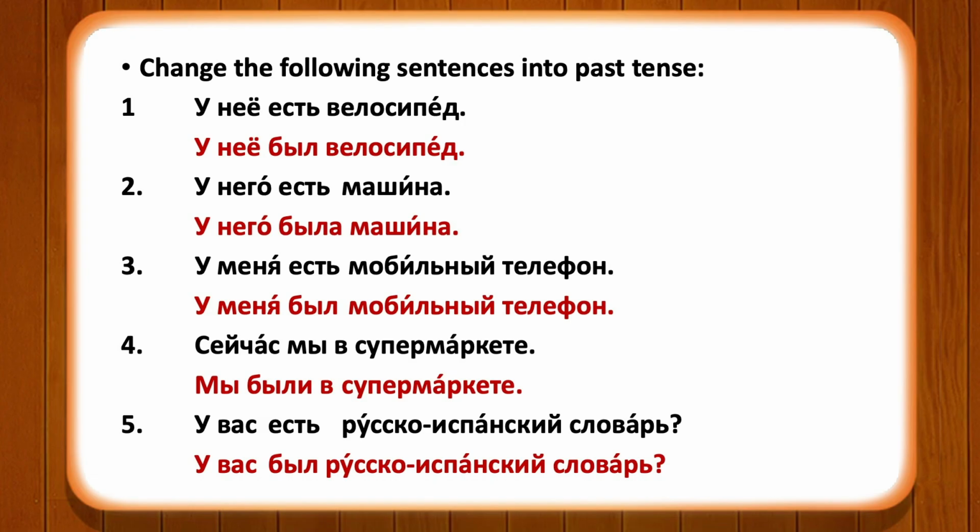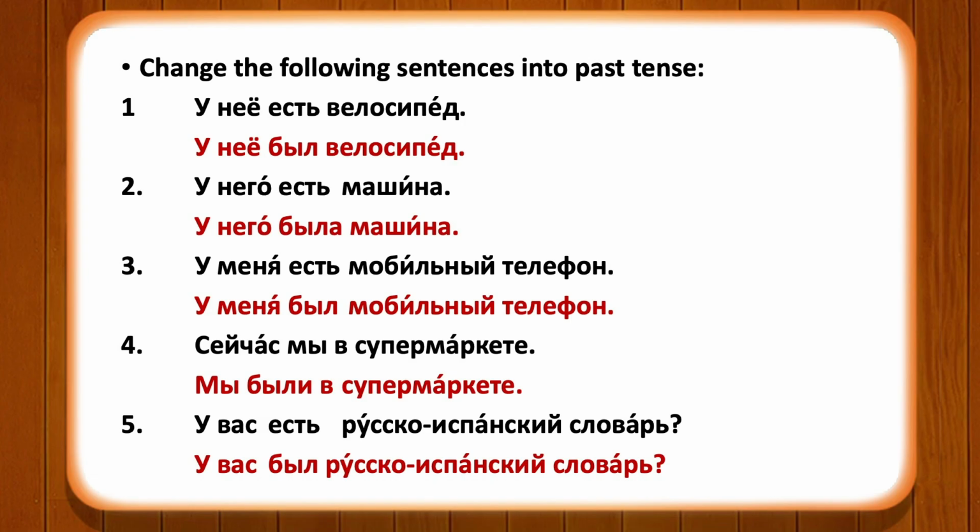The appropriate form will be according to the word словарь, which means a dictionary. This word belongs to masculine gender. So the form of the verb will also be masculine. So у вас есть русско-испанский словарь? Do you have a Russian Spanish dictionary? You convert it into past tense by using был. У вас был русско-испанский словарь? You had a Russian Spanish dictionary.